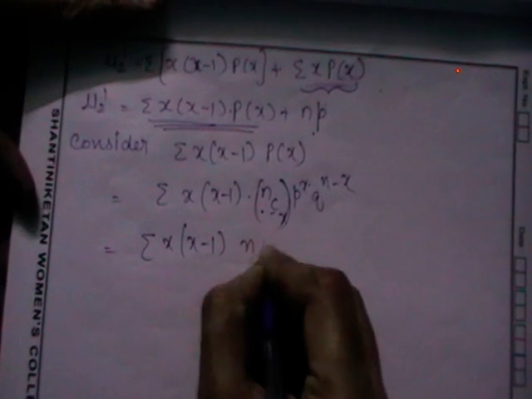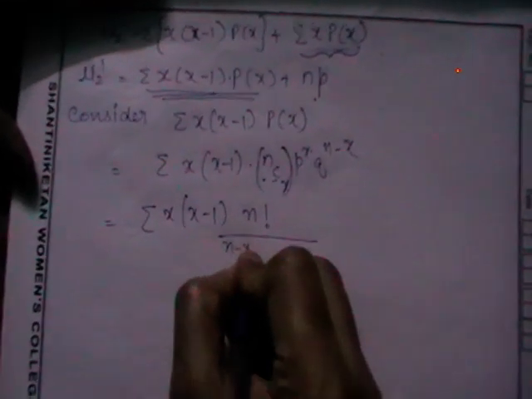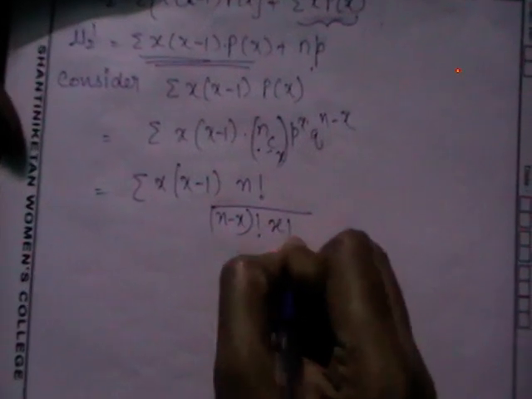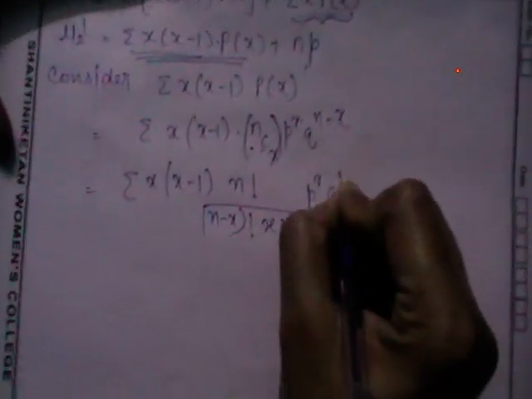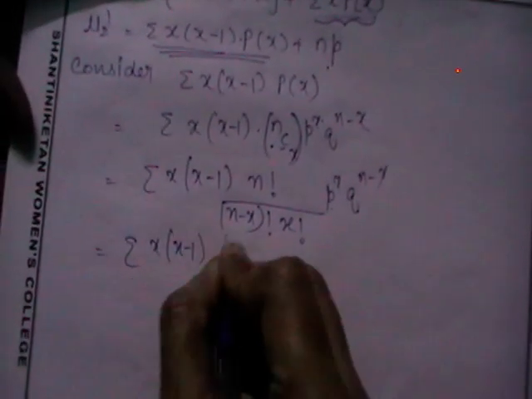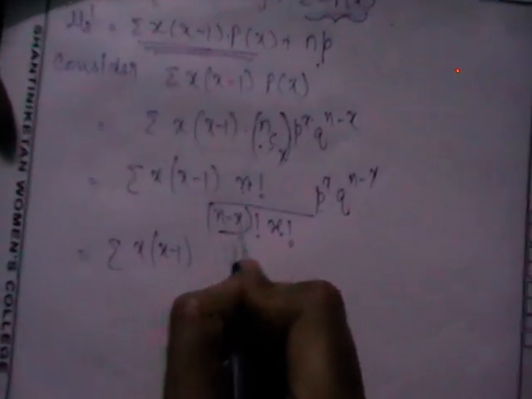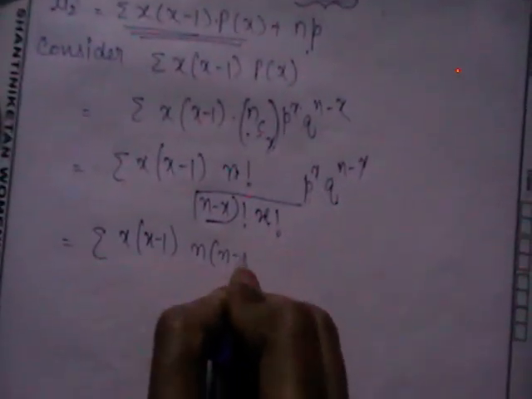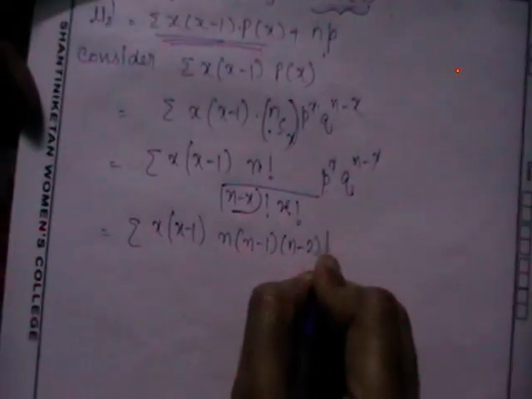So what is the first step? Please, you should expand this. I think you know the formula for this. We have expanded and we will write the same, don't disturb these two, sigma. What is the next step? Expand these two, except these two. Let us expand this n into, I want to write till n minus 2 because we are going to add and subtract 2 in that. In the previous mu1 dash we have written n factorial as n into n minus 1 factorial. Here we are going to write n factorial as n into n minus 1 into n